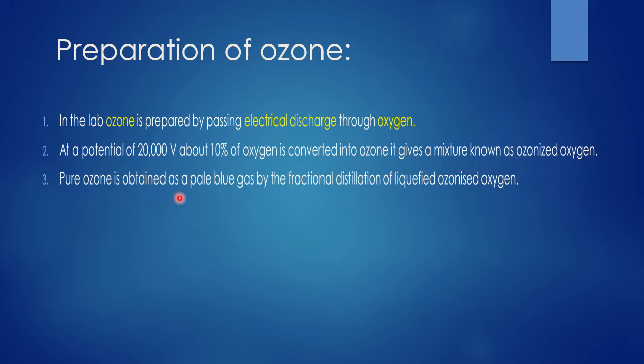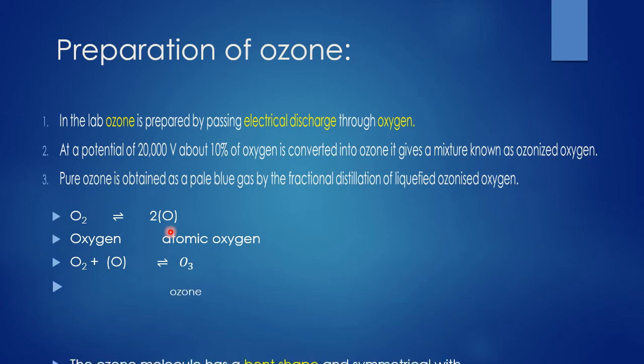Then pure ozone is obtained as a pale blue gas. So the color of ozone is said to be pale blue. By the fractional distillation of liquefied ozonized oxygen you can get it. Next, O2, when it is heated, decomposes to give two nascent oxygen, that is atomic oxygen, not molecular oxygen. Then one molecule of oxygen reacts with one nascent oxygen, and you get the gas called ozone, that is O3.